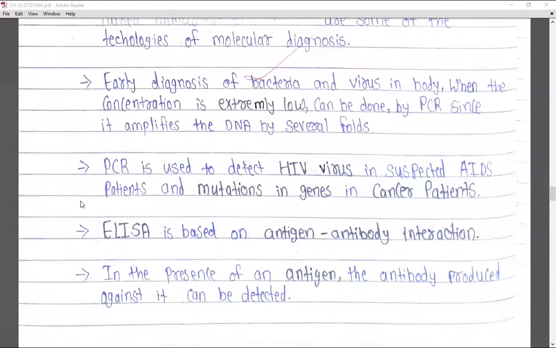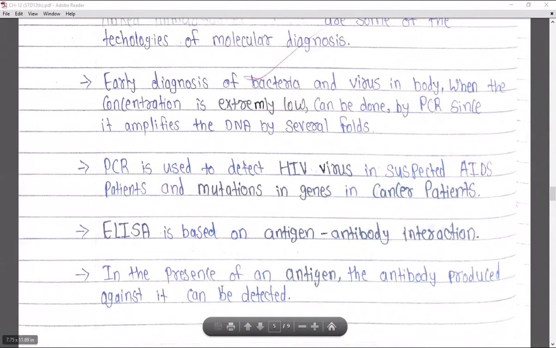This ELISA is based on the antigen antibody interaction. If the antigen is present inside your body, the opposite of this antigen, the antibody, is produced, and it binds to it. And if they are binding, then it is known as the antigen antibody interaction. If the interaction takes place, that means there was the presence of that particular pathogen. So in the presence of an antigen, the antibody produced against it can be detected.